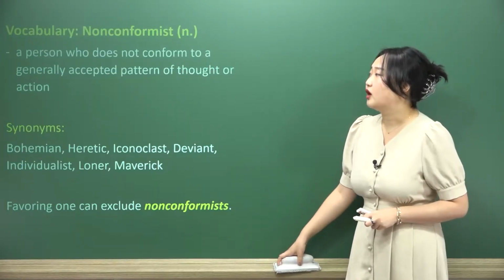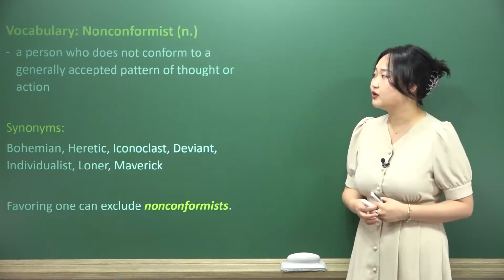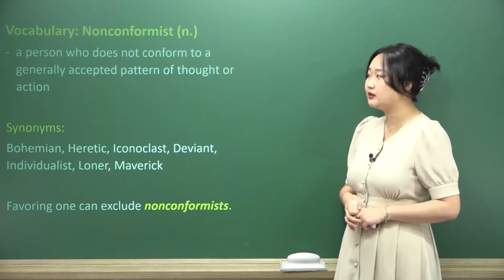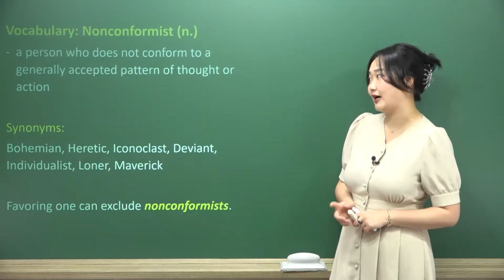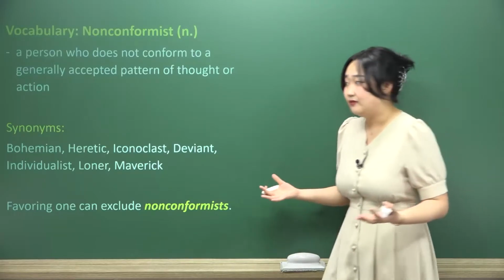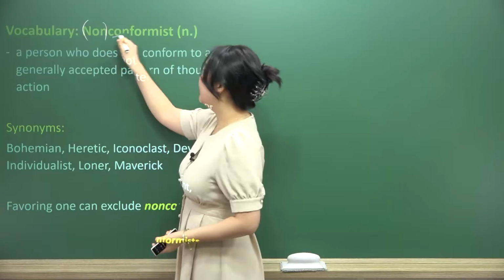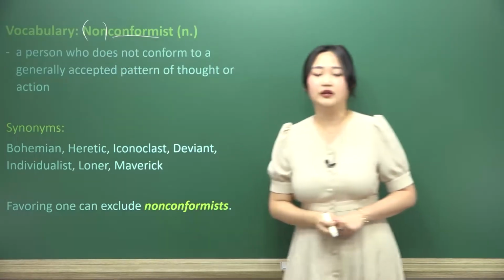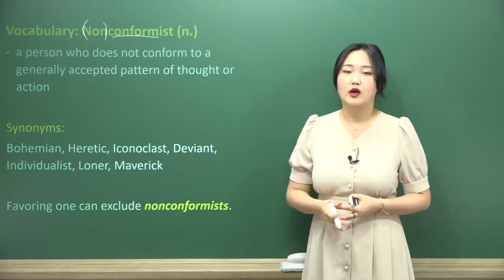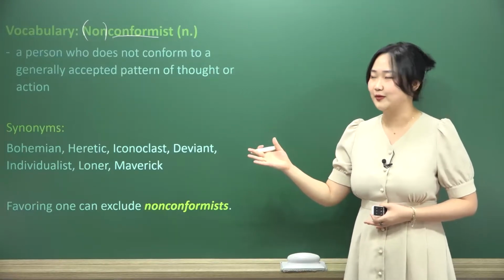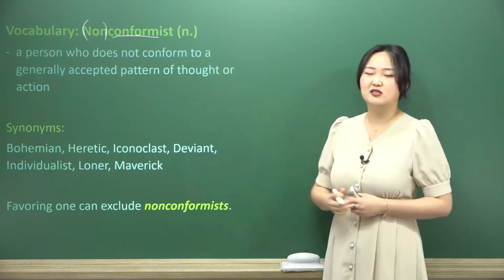Then we have the word non-conformist. This is also a noun, a person who does not conform to a generally accepted pattern of thought or action. So it's a very straightforward kind of word. Look at this. We have the word non, meaning no, and then we have the word conform. Okay, conform meaning, of course, sticking with a rule. Probably the normative rules, remember? Okay, so we probably don't stick with the standard.